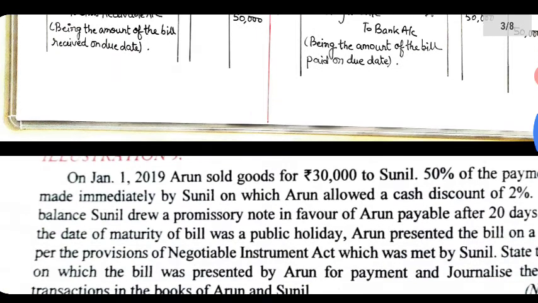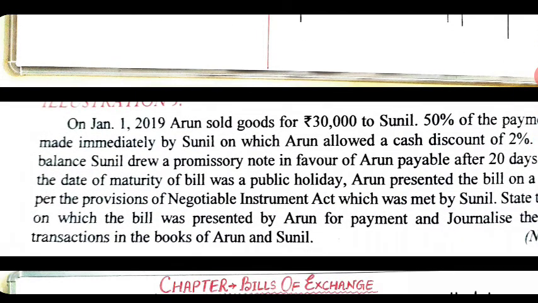Moving on to the next question. On January 1, 2019, Arun sold goods for rupees 30,000 to Sunil. 50% of the payment was made immediately, on which Arun allowed a discount of 2%. Sunil drew a promissory note in favor of Arun payable after 20 days.